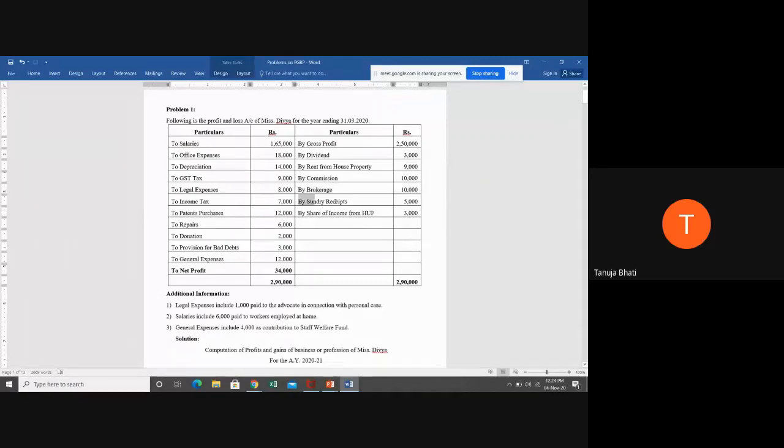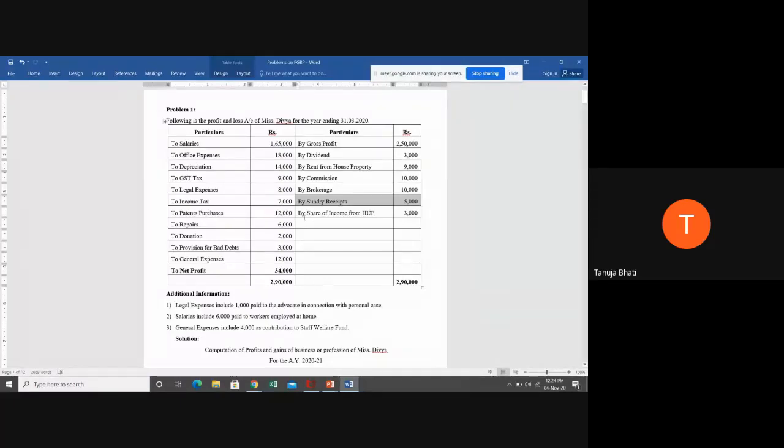By sundry receipts. Tell me students, is this a business income? Students, sundry receipts means miscellaneous incomes that you're getting from your business. So is it a business income? Yes, ma'am. So if it is 100% business income, are you supposed to give effect to it in the P&L account? No, because the correct effect is already given. Only we need to give effect to those which are disallowed, which are taxable under other head, which are not allowed as per the provisions.